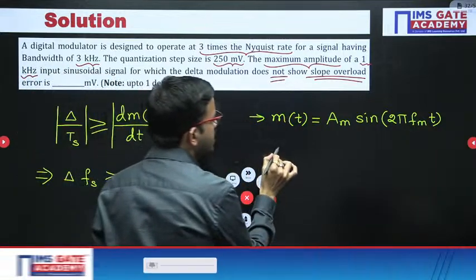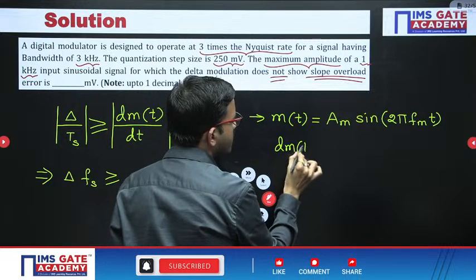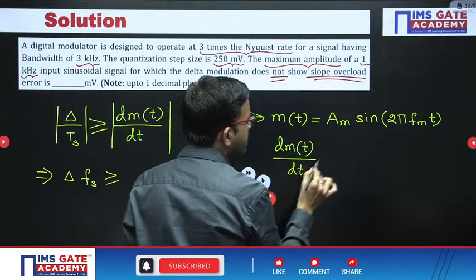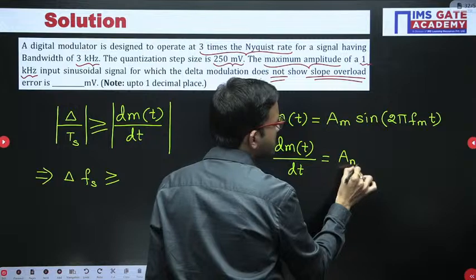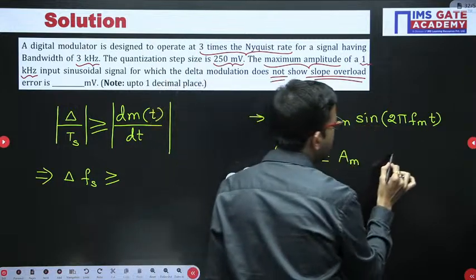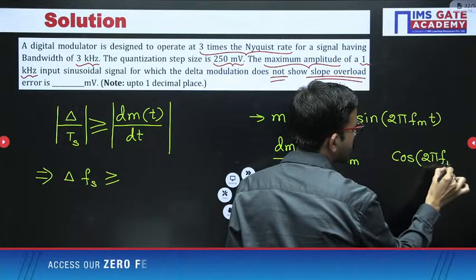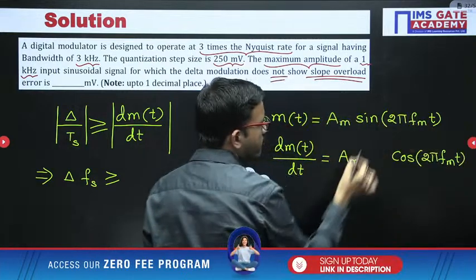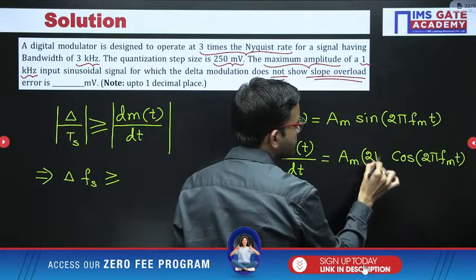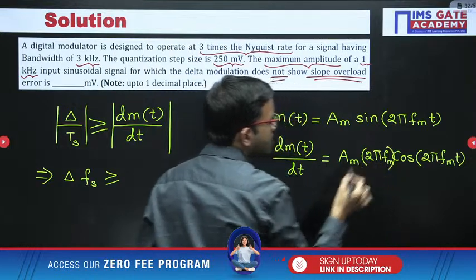Just perform the differentiation. You will be getting dm(t)/dt. You are getting Am into the sin 2 pi fm t derivative, you will be getting cos, and then the 2 pi fm t derivative, you are getting 2 pi fm.